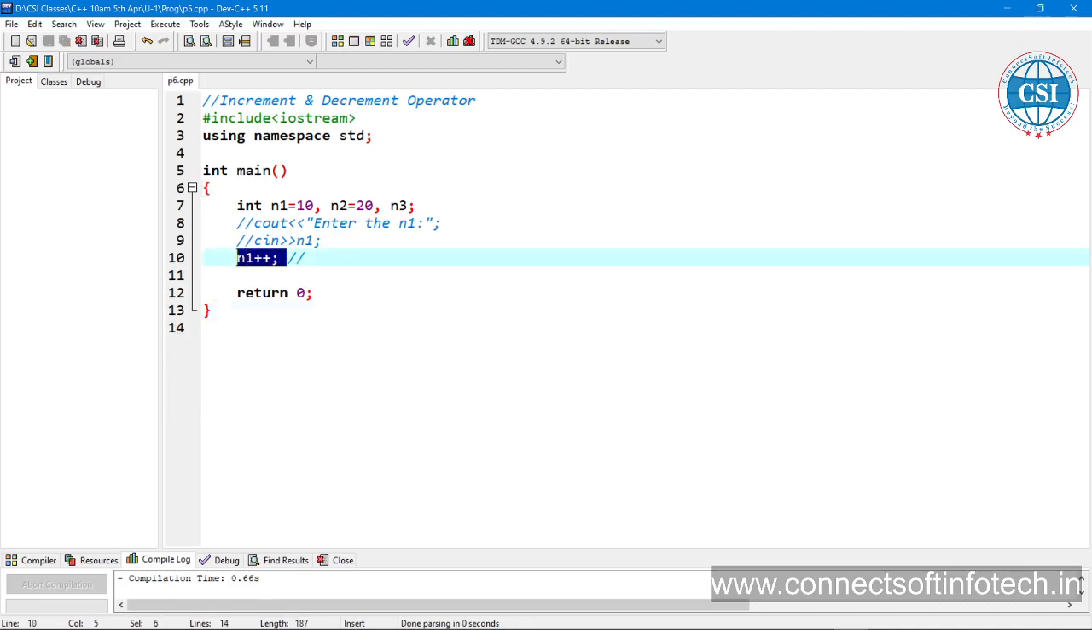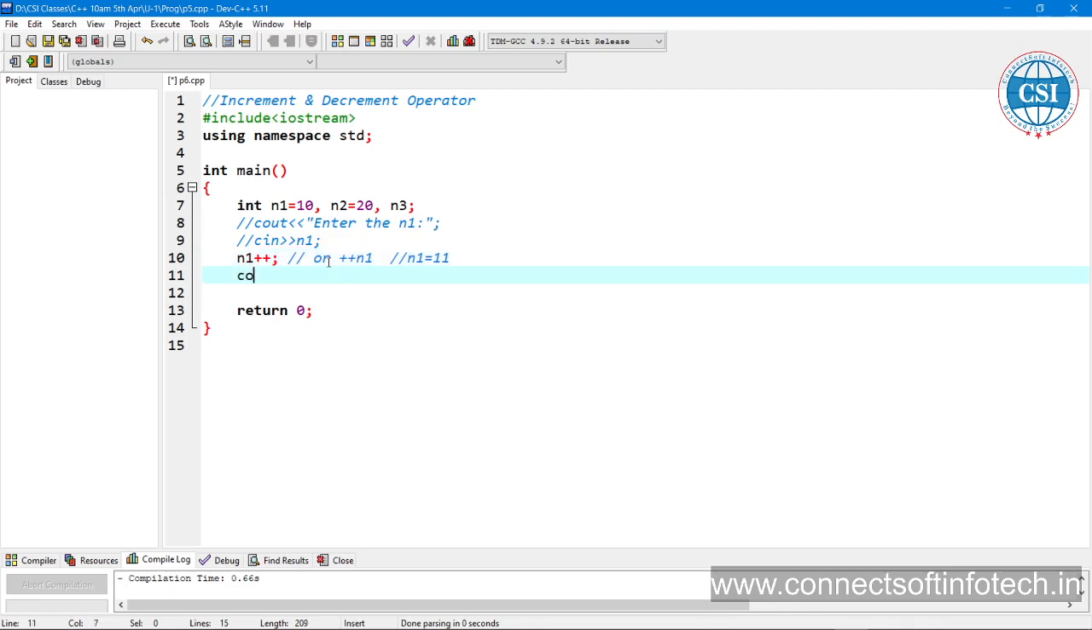So here, if n1 is equal to 10 and you write n1 plus plus or plus plus n1, both are the same thing. The value is going to change: n1 is equal to 10, so it is going to become n1 is equal to 11. So what is the proof? Let us print n1. We are getting this as proof.